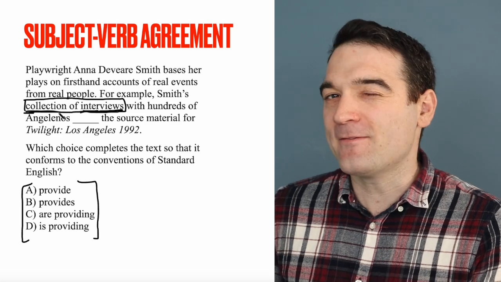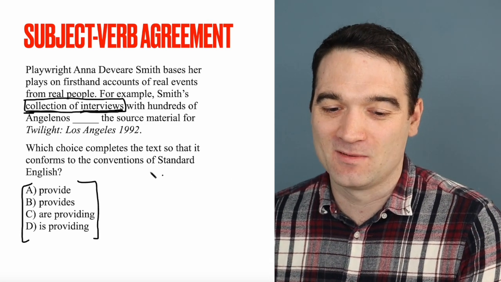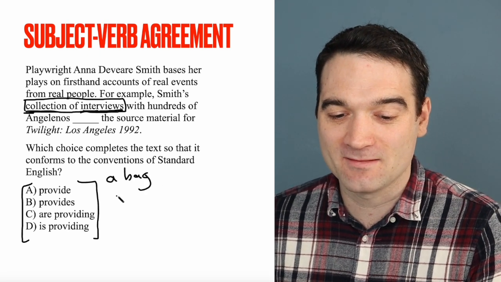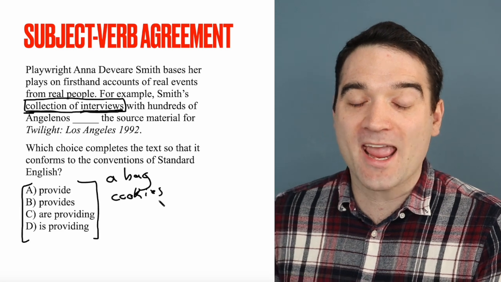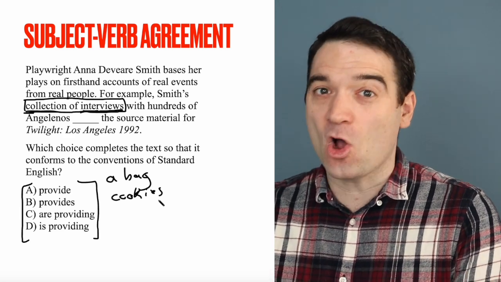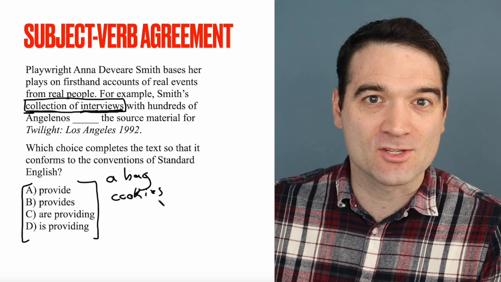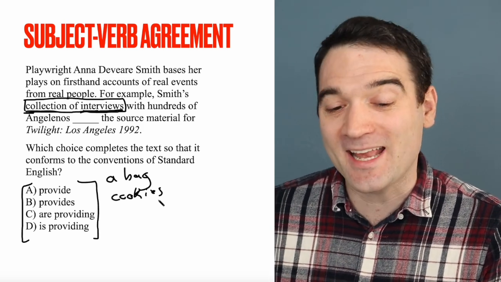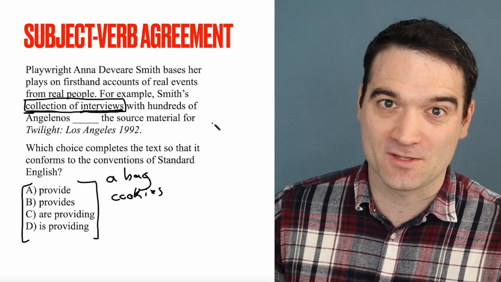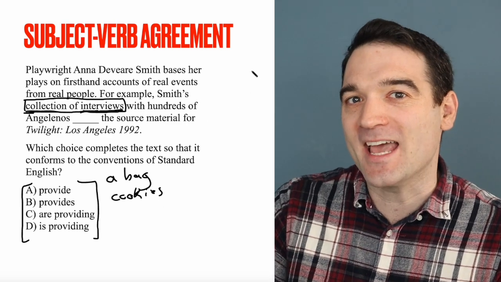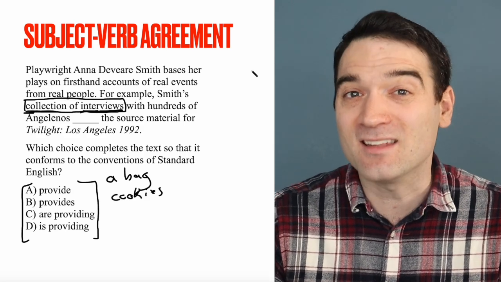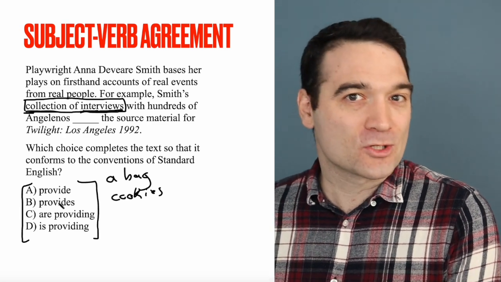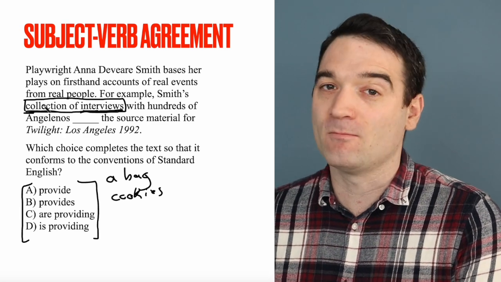That's a singular word. And if you don't quite buy this, let me give you a different example. Suppose I'm talking about a bag of cookies. That sounds tasty, right? A bag of cookies. Would you say the bag of cookies is on the table, or the bag of cookies are on the table? You would say is, because there's only one bag of cookies. And here, there's only one collection of interviews. I realize this is a tricky question, but this is what the SAT does all the time. They love to have these kind of complicated subjects. So we're talking about a singular subject, one collection of interviews.